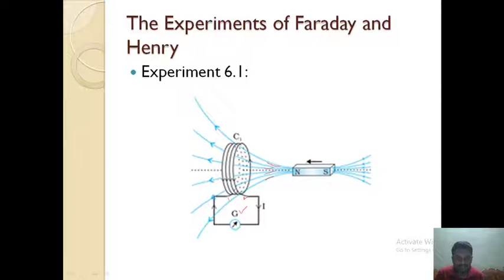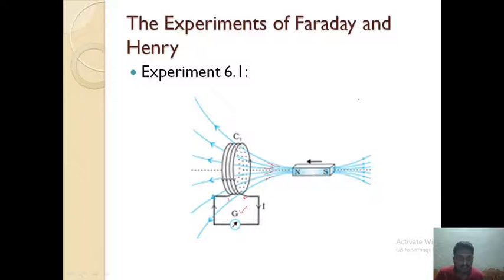So how? When you push the bar magnet towards the coil, what happens? More lines pass through the coil. So the magnetic flux linked with the coil increases. The magnetic field is increasing, so what happens? A changing magnetic field. Initially it is small, and when the magnet is pushed towards the coil, the magnetic field increases. That is why current will be induced in the coil.